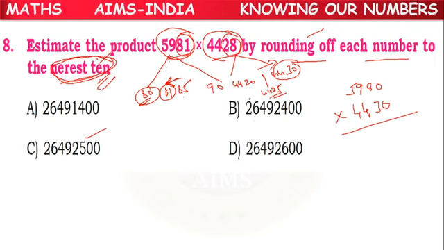Now we have to multiply. 5980 times 4430. With 0 we have to do first. 0 times 0, 0 0 0 0, all will be 0. So next with the 3. 3 zeros, 3 8 times 24, 2 is remaining. 3 9 times 27 plus 2, 29, 2 is remaining. 3 5 times 15 plus 2, 17.